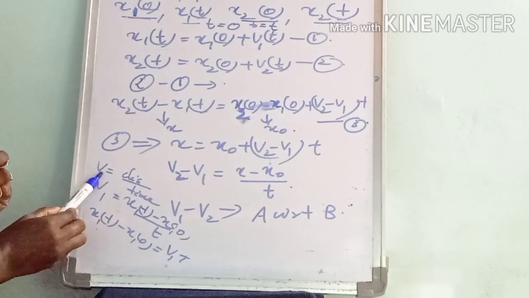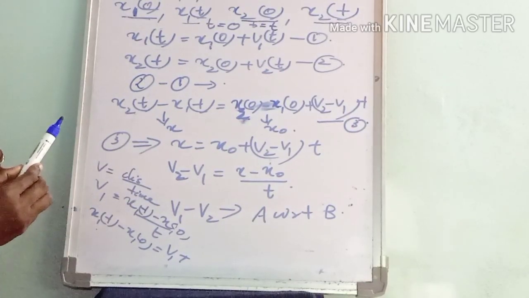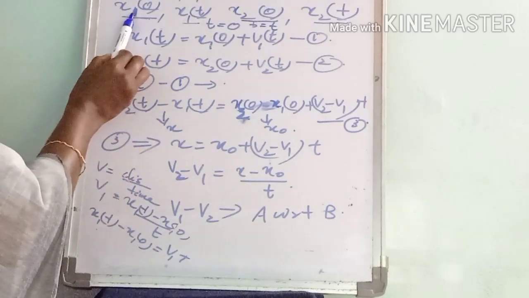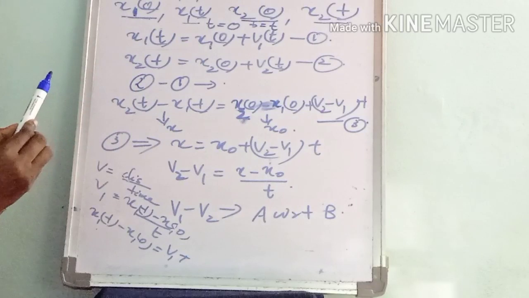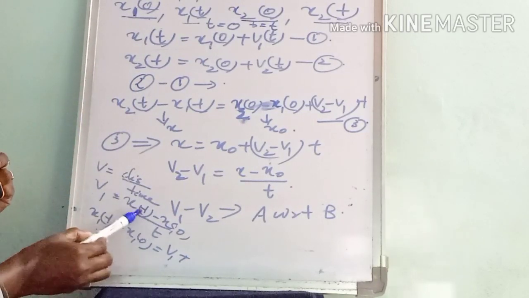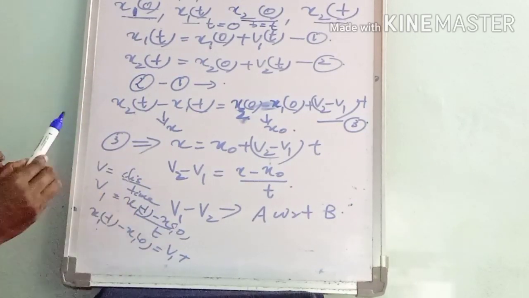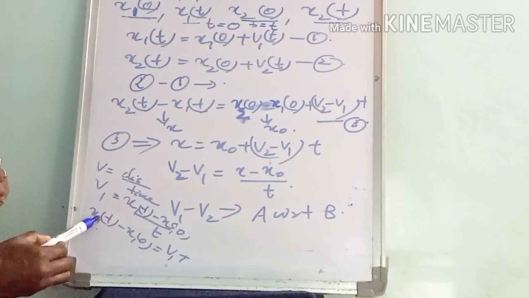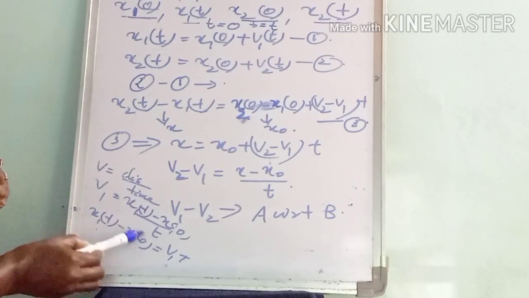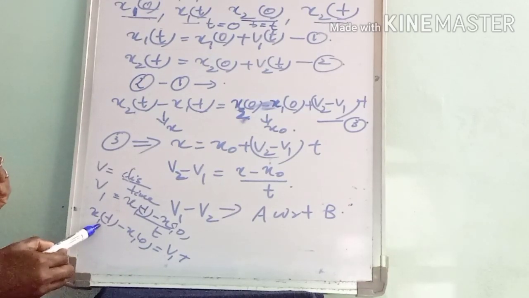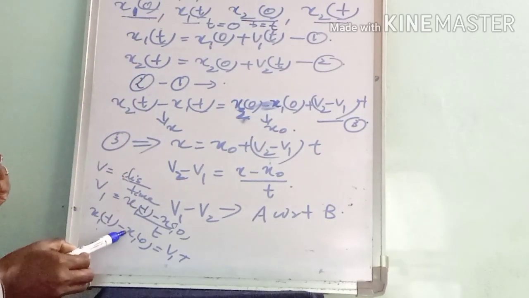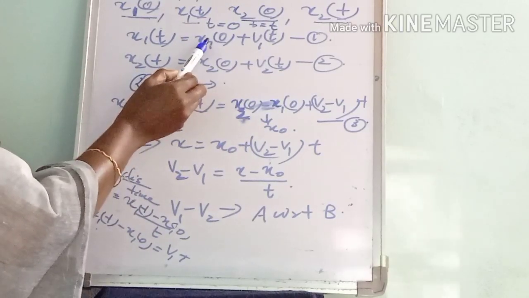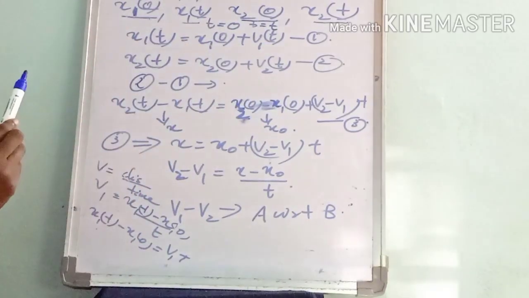All of you know velocity equals displacement by time. Then what is the displacement here? Its initial position is x1 0 and final position is x1 t. So the change of position is x1 t minus x1 0 divided by time t. Then by cross multiplying this we will get x1 t minus x1 0 is equal to v1 t. From this, what is x1 t? This will go to the right side, so we get x1 t is equal to x1 0 plus v1 t.